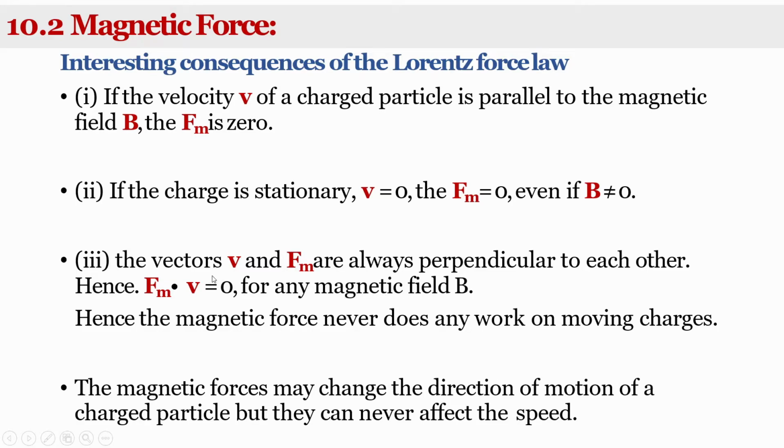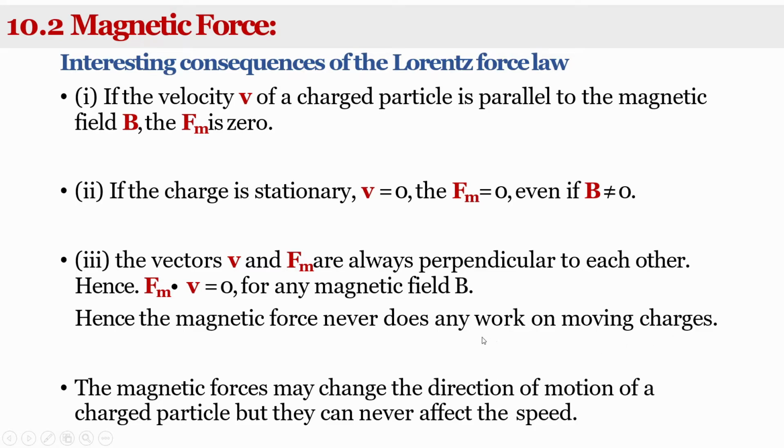Both the vectors v and Fm are always perpendicular to each other, so their dot product is 0. So Fm dot v is equal to 0 for any magnetic field. Hence the magnetic force never does any work on moving charges.